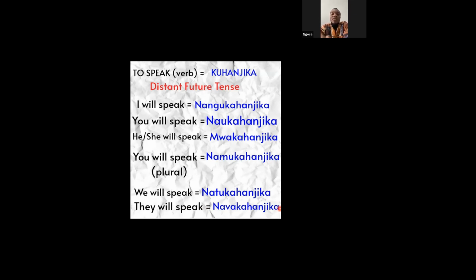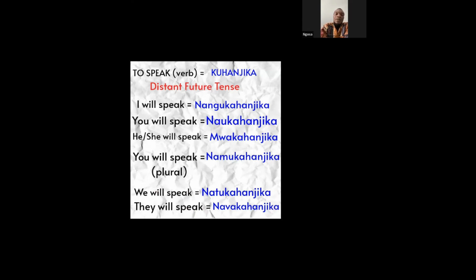How do we conjugate this verb to speak in distant future tense? I will speak, nangu kahanjika. You will speak, nau kahanjika. He or she will speak, mwakahanjika. You will speak, plural, namu kahanjika. We will speak, natu kahanjika. They will speak, nava kahanjika.